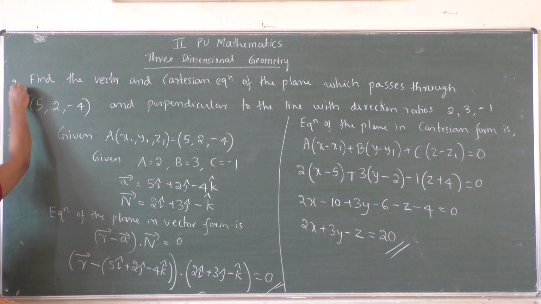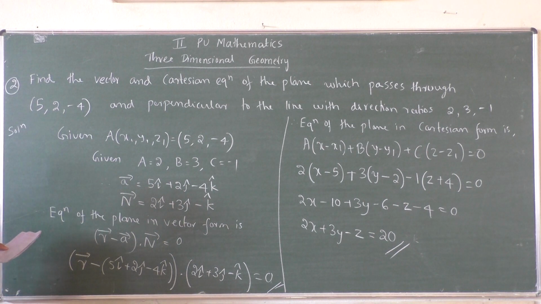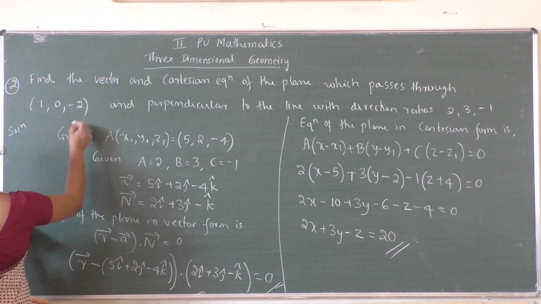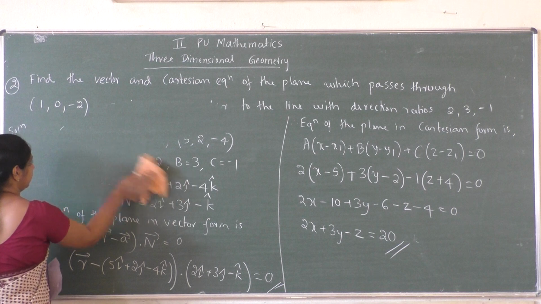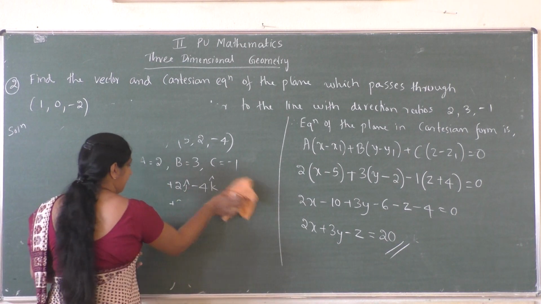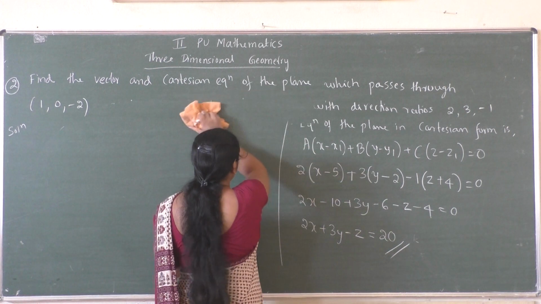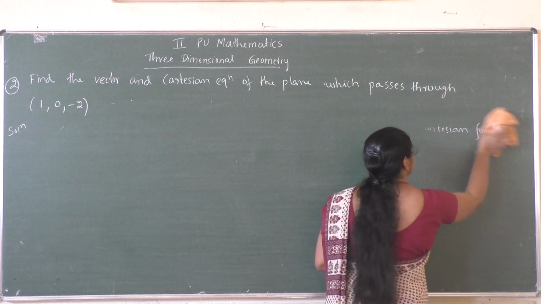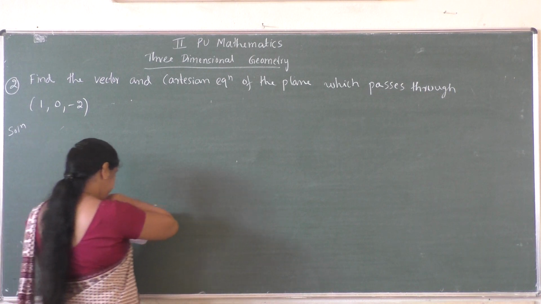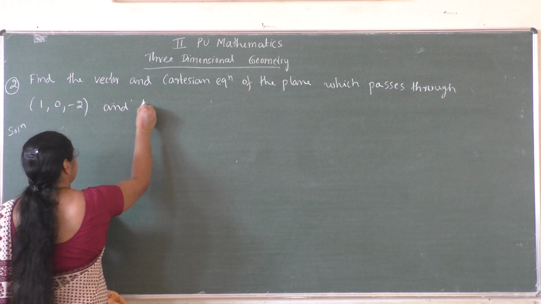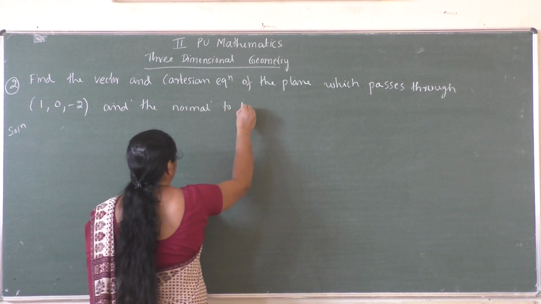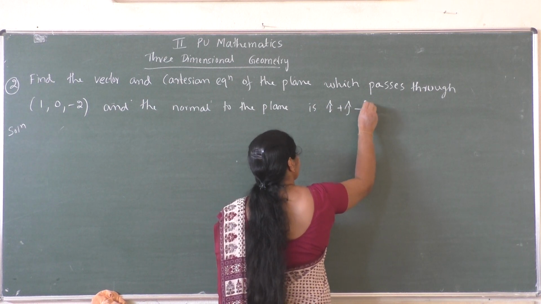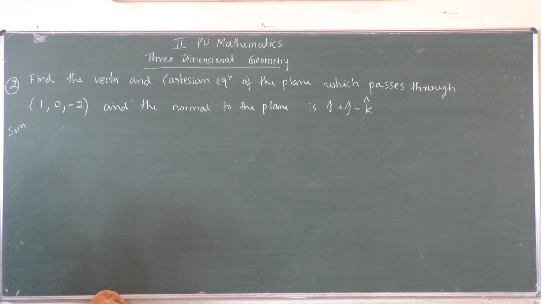Next question. Find the vector and Cartesian equation of the plane which passes through 1, 0, minus 2 and the normal to the plane is I cap plus j cap minus k cap.